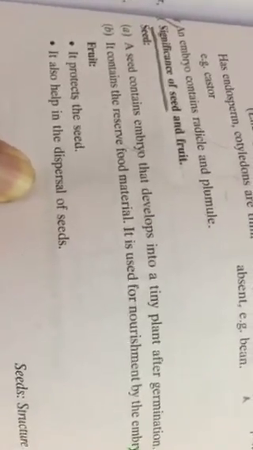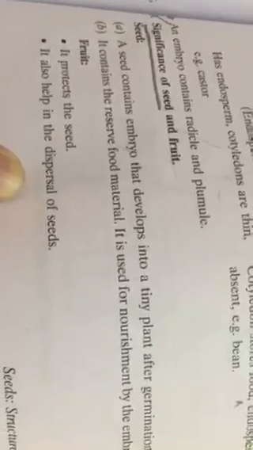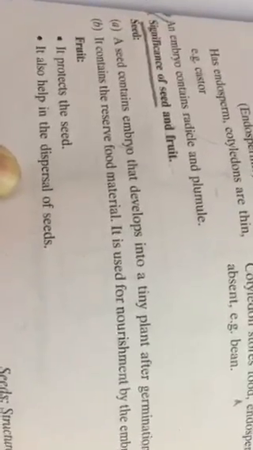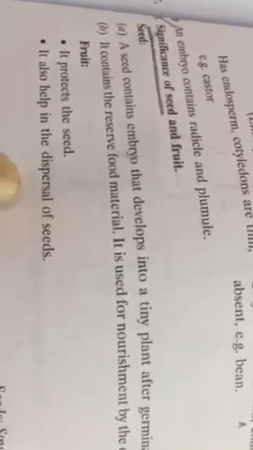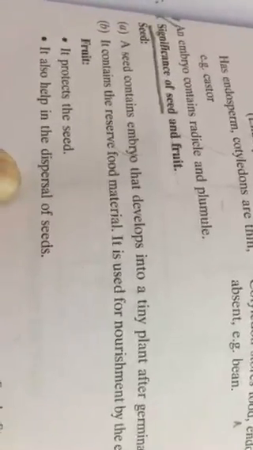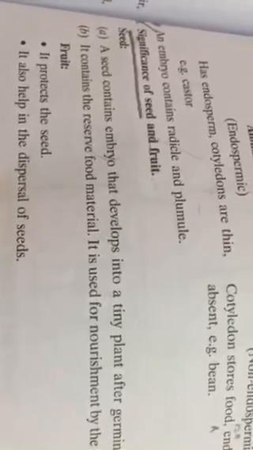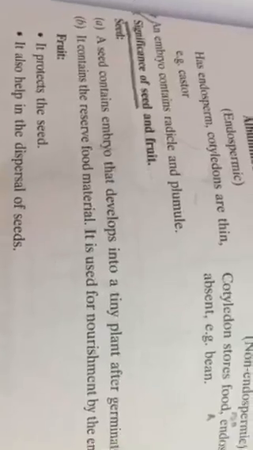And the second one is it contains the reserve food material. Reserve food material is nothing but endosperm. So the seed contains this. The importance you will realize once you grow the seed to make it into sprout.